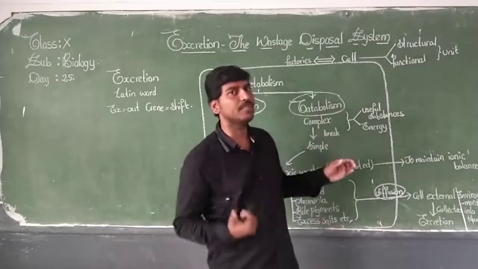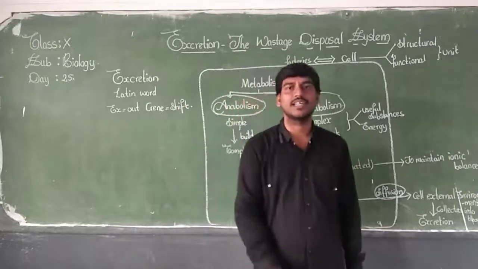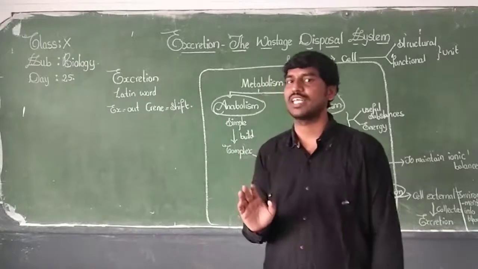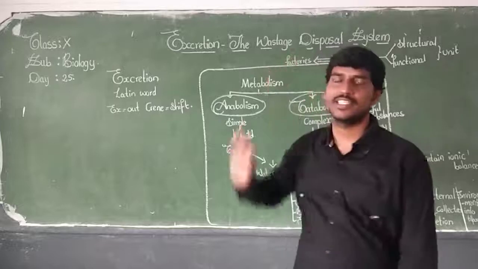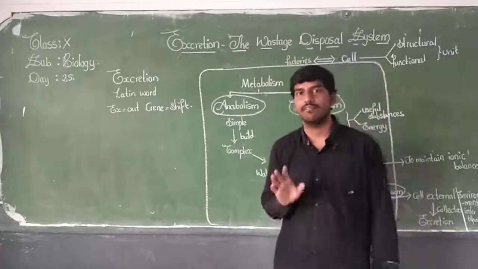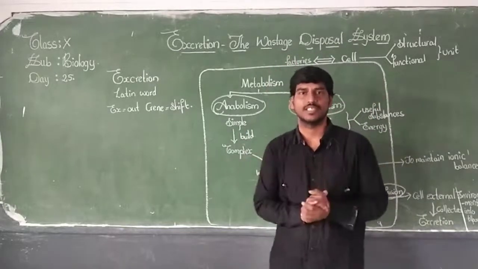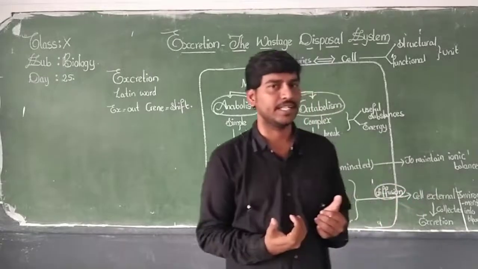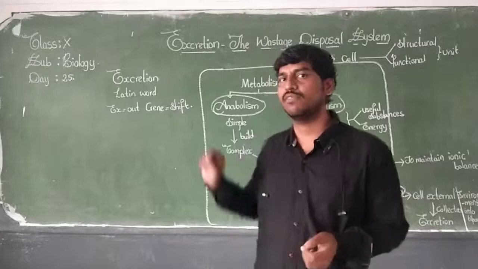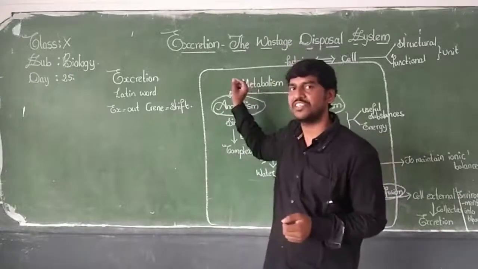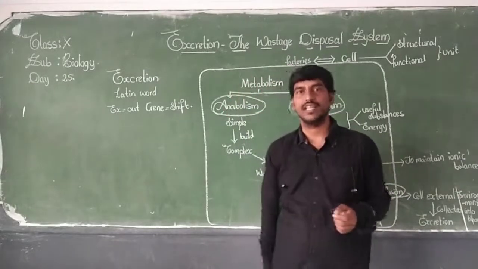Now, how is this elimination going to take place? That is what we are going to study in our topic, excretion, the wastage disposal system. The main theme of this lesson is how these wastes are collected and how they are excreted out.